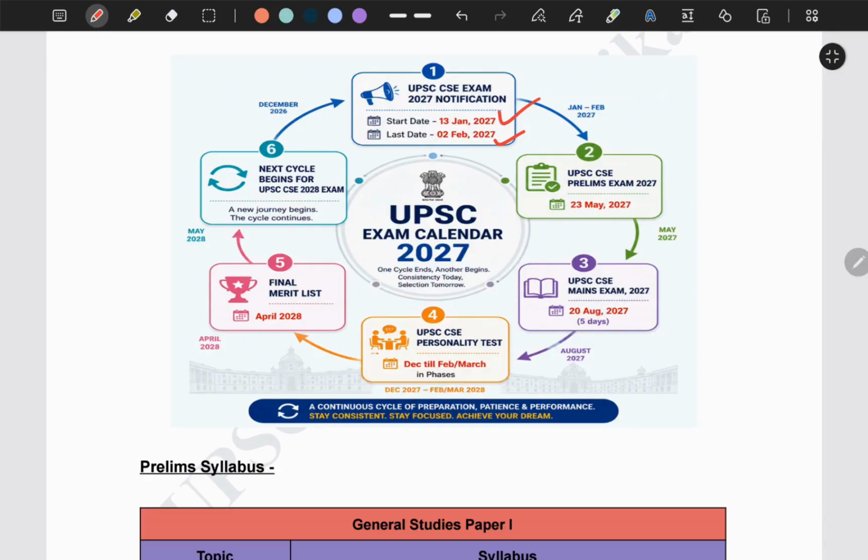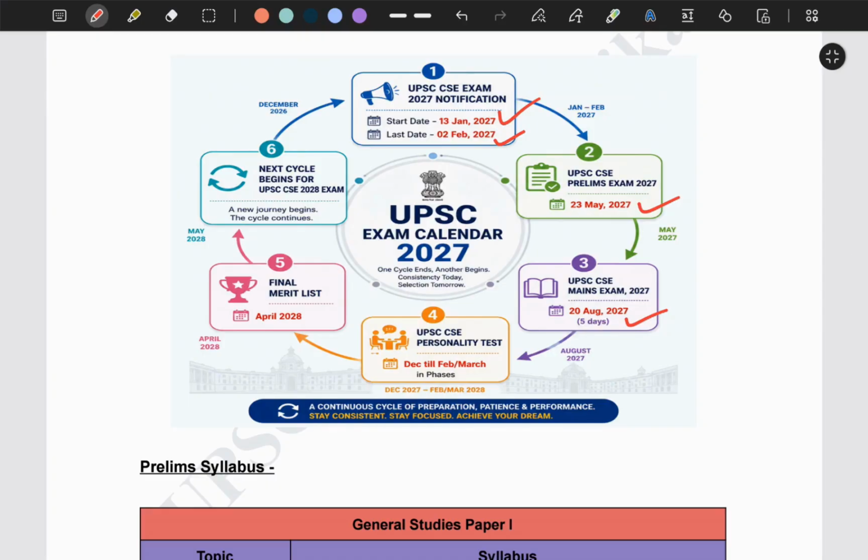Your first major milestone is the UPSC CSE prelims exam, which falls on May 23rd, 2027. If you clear that hurdle, you will face the UPSC CSE mains exam, starting from 20th of August 2027 and running for 5 days.